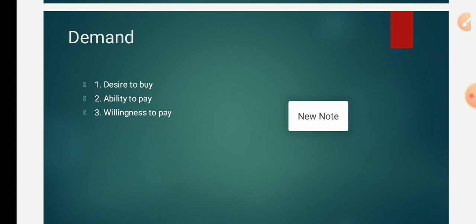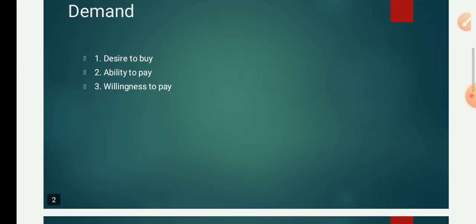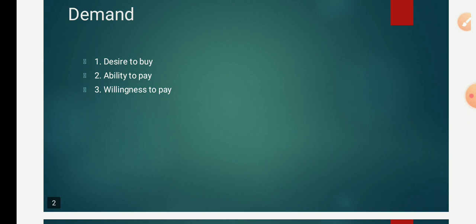Along with desire and ability to pay, will it become a demand? No, it should also have the willingness to pay. Willingness means I should have a heart to spend the money to get a book. It is called willingness to pay. Now, putting everything together, let me explain with a simple example. I want to visit Switzerland. I have a desire, I have the money to go there, but I don't have a willingness to go and visit. Then will that become a demand? No, it cannot become a demand.